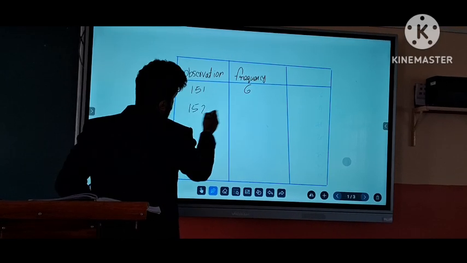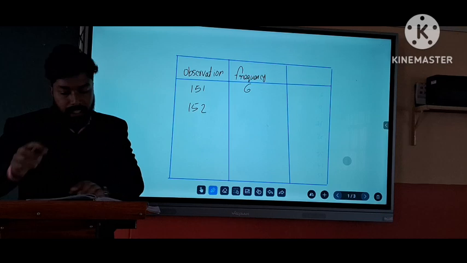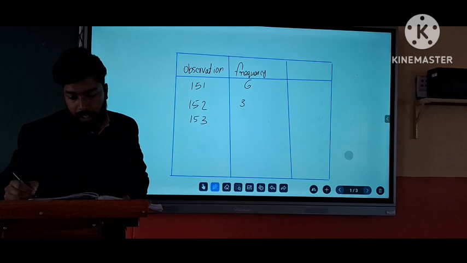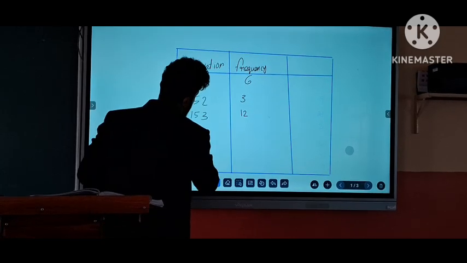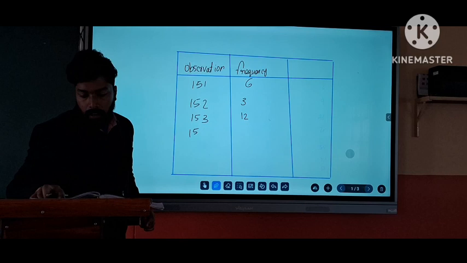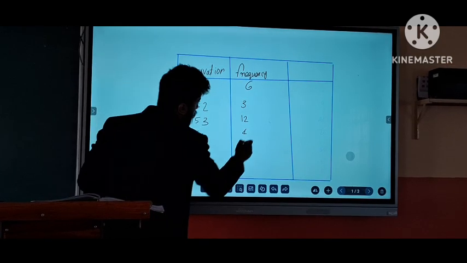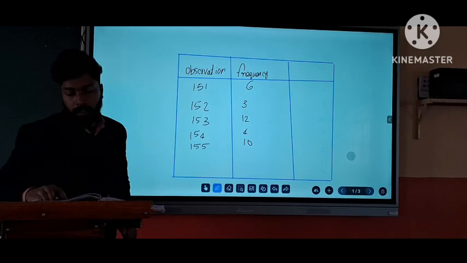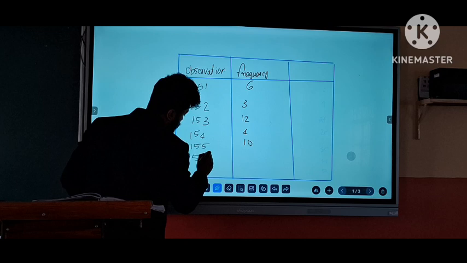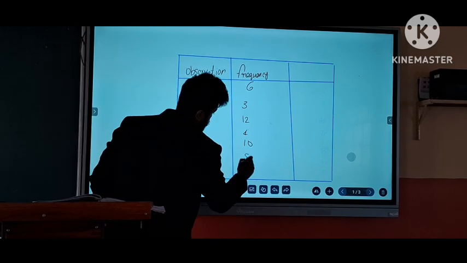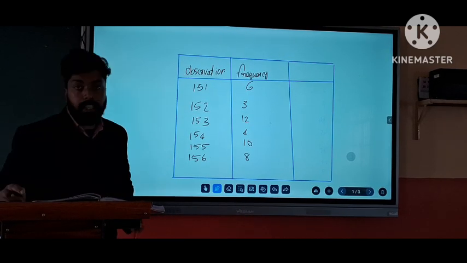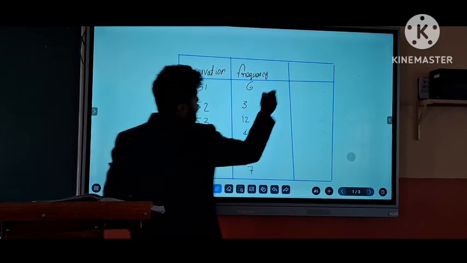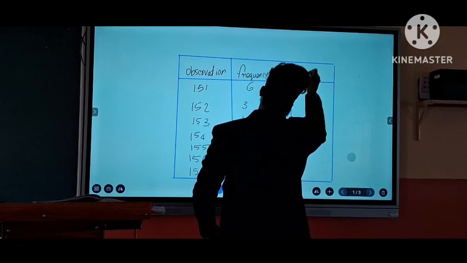Then 152 is repeated 3 times. Then 153 is repeated 12 times. Then 154 is repeated 4 times. 155, 10 times. Then 156, and 157 is repeated 7 times. Now we want to find the cumulative frequency.